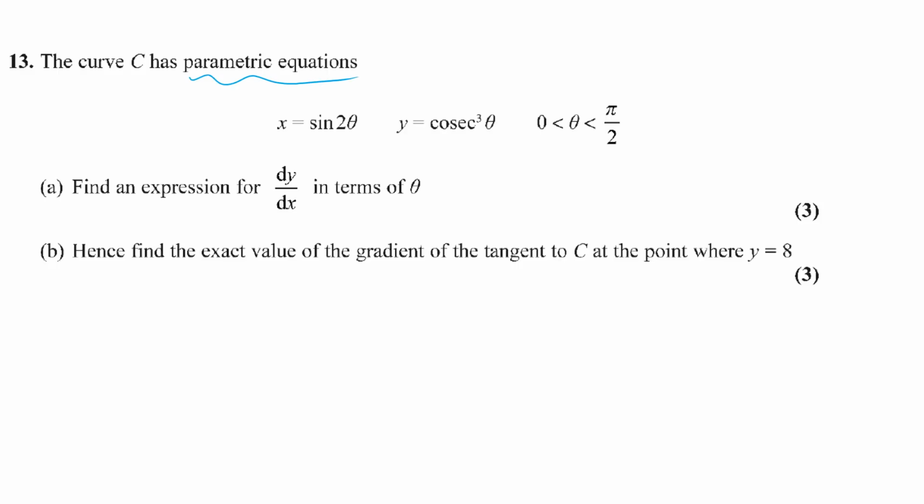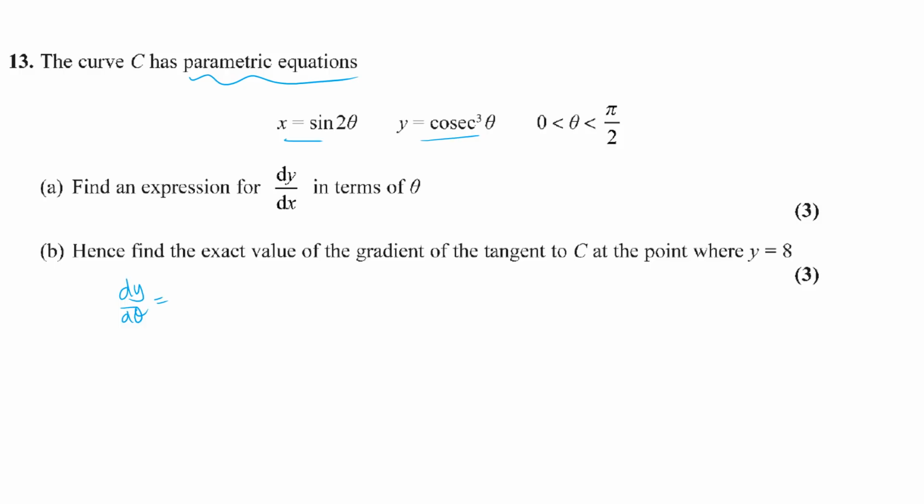The next question is some parametric differentiation. So we're trying to find dy by dx. You're given x and y parametrically with our third parameter theta. So what you need to do is do dy by d theta. So y is cosec cubed theta, which is a function of a function. So what you need to do is use the chain rule.